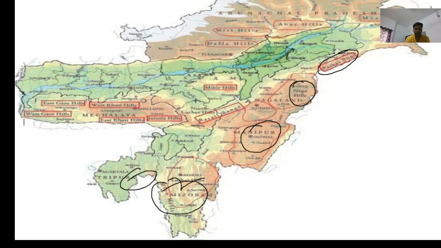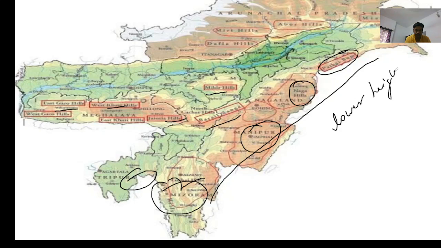All these hills, Garo, Khasi, Jaintia, Mikir, Rengma, Barail, Dafla, Miria, Bhor, Mismi, why are they known as hills? Because they are having lower height, and such lower height hills are populated by jhum cultivators. I hope you know about the jhum agriculture. Such mountains are occupied by jhum cultivators.